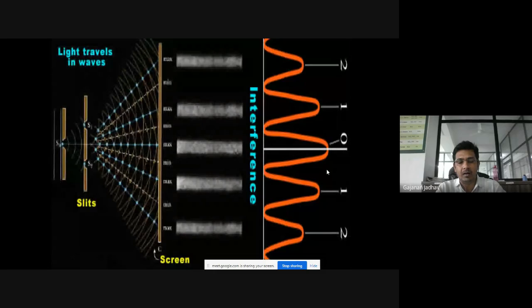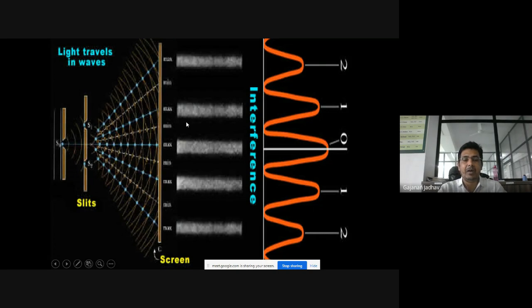This is the interference pattern which we have discussed in detail in the last lecture, where we found how maxima and minima are formed. We know that when a crest of one light wave coincides with the crest of the other, or trough with trough, then at the point where they superpose, the intensity is maximum. That will be a bright point, and that is what we call a maxima.